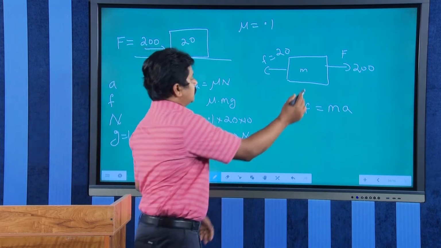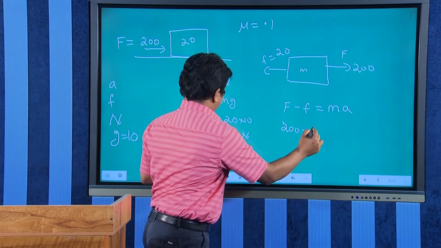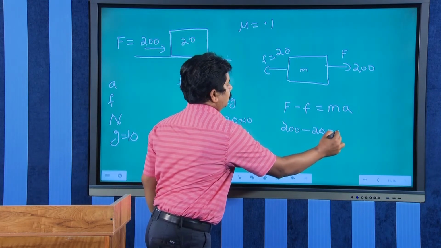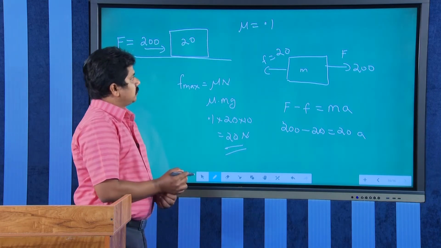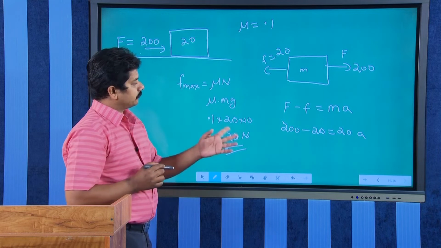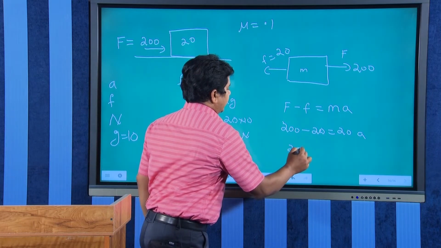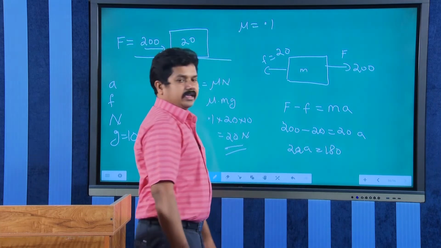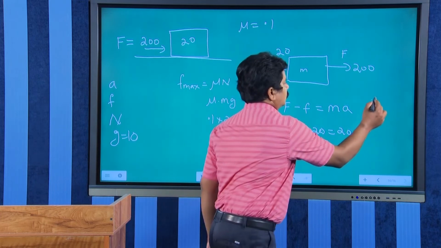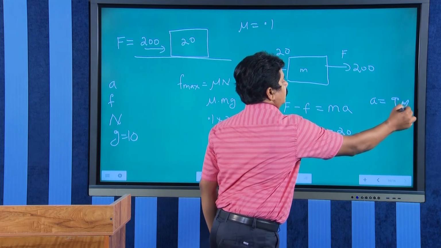We can write F minus f equal to m a. What is F? 200. What is small f? 20, equal to 20 into a. Mass of the block is 20. So, we will get 20 a equal to 180, or a equal to 9. So, a equal to 180 by 20, that is 9 meter per second square.